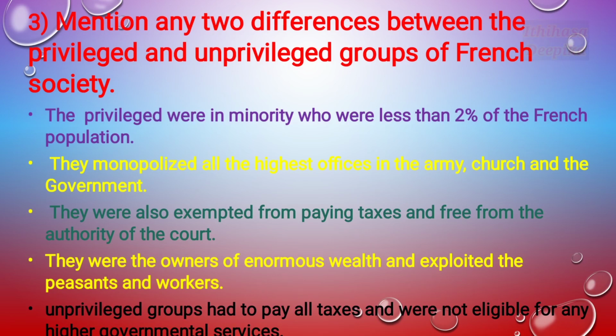The privileged class enjoyed all the government jobs and was exempted from paying taxes, but the unprivileged classes had to pay all the taxes.